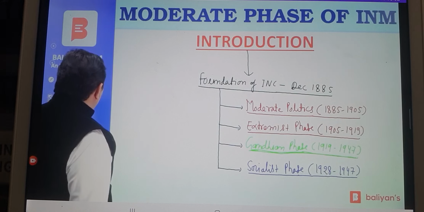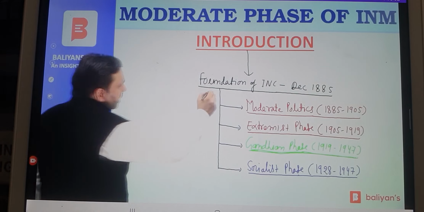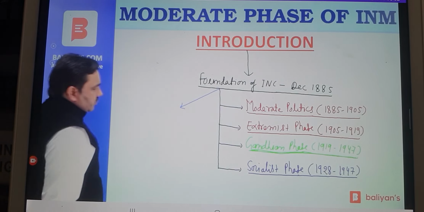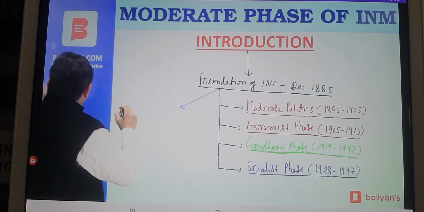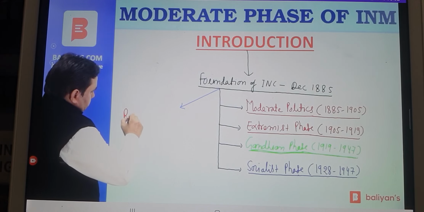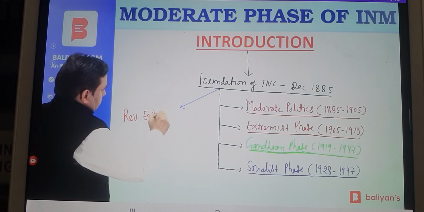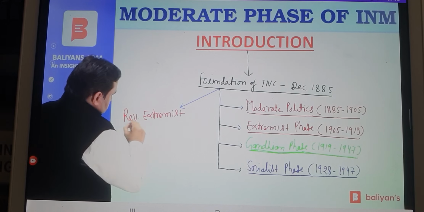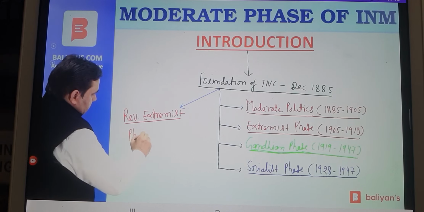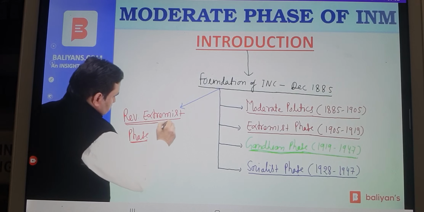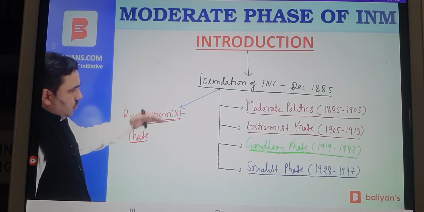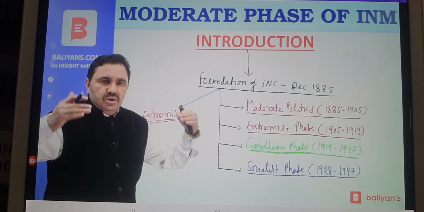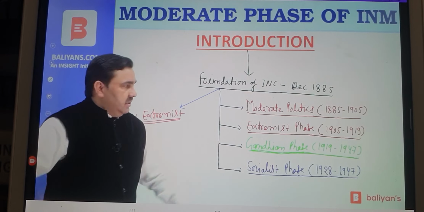There was another ideology in Indian national movement, and that was the ideology of revolutionary extremism. So revolutionary extremist phase will also be studied as the topic number 5 or the issue number 5 in phases of national struggle.